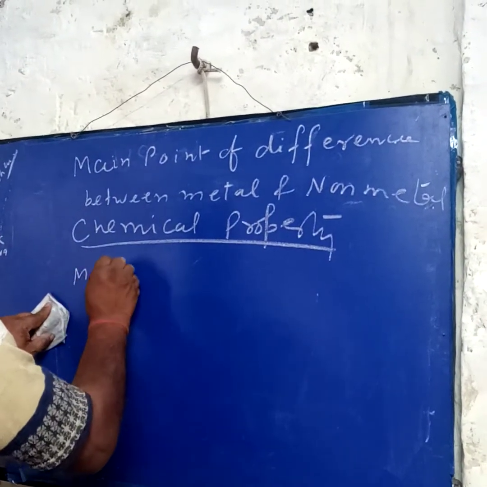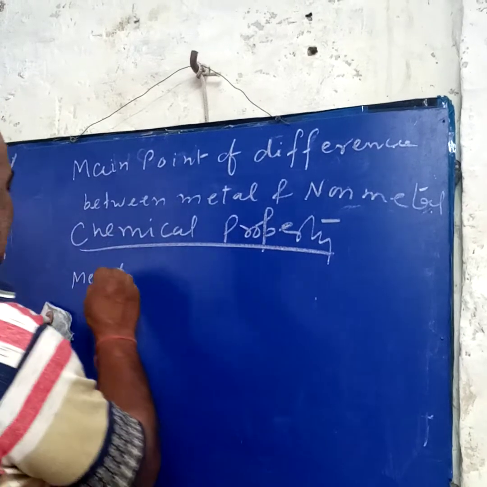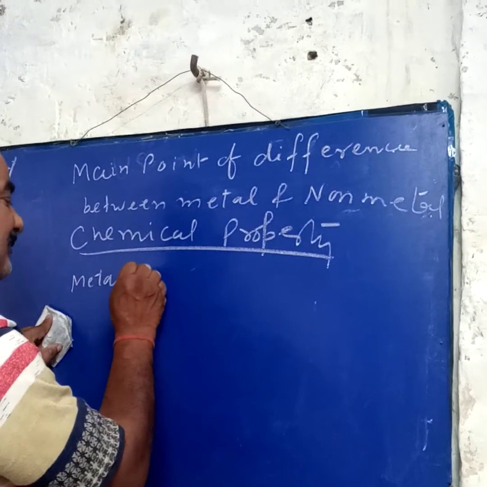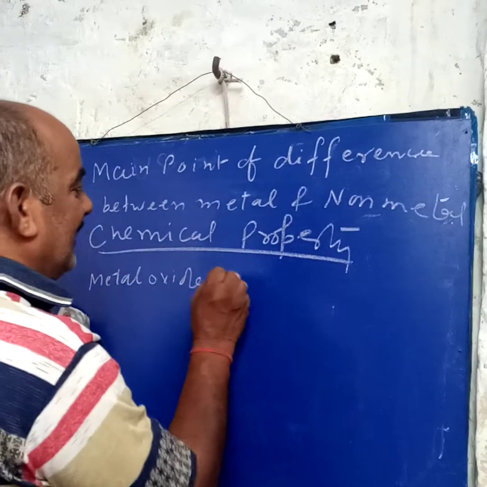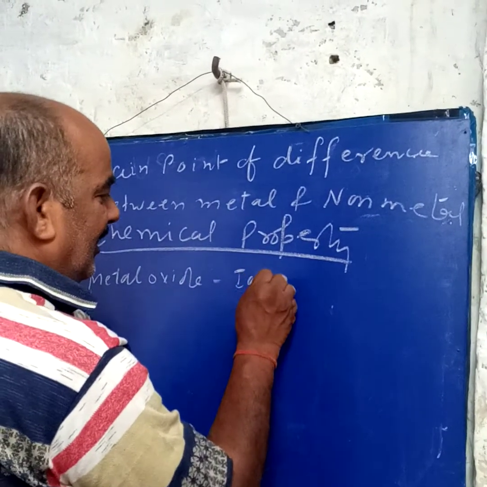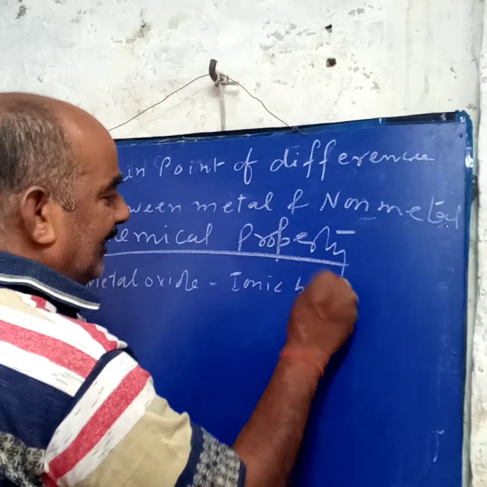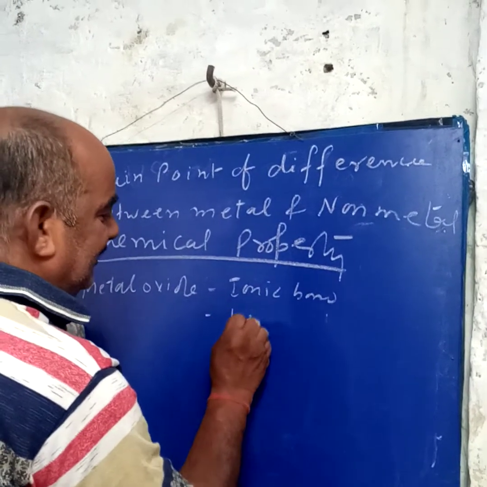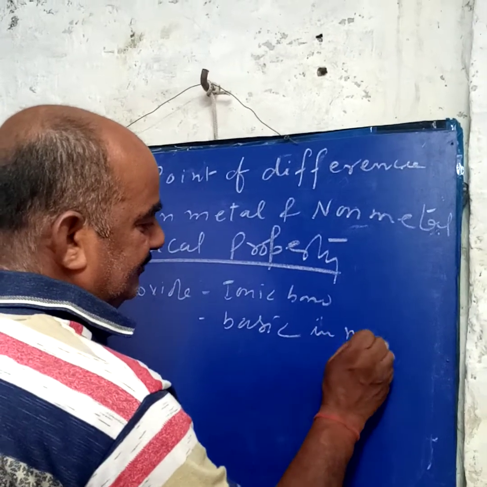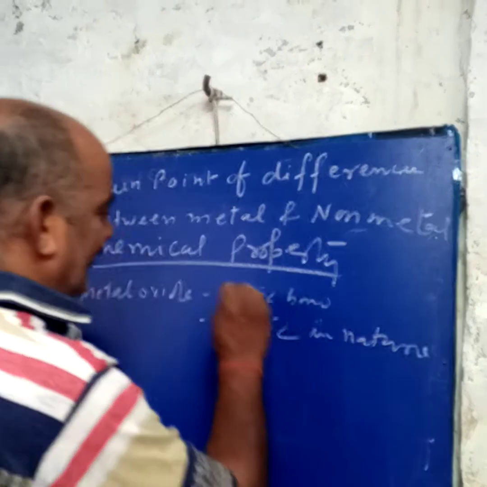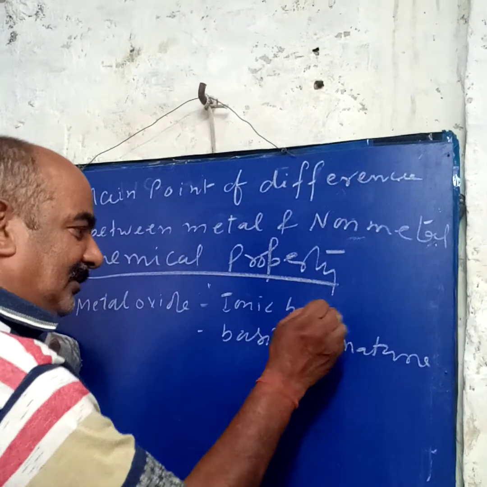Metals react with oxygen and make metal oxides. They make an ionic bond, and this is basic in nature. What is the ionic bond? I will discuss it later in the same chapter.